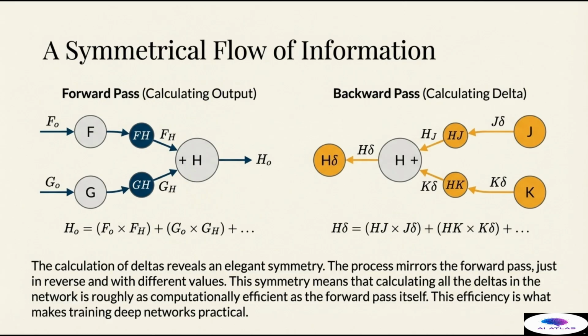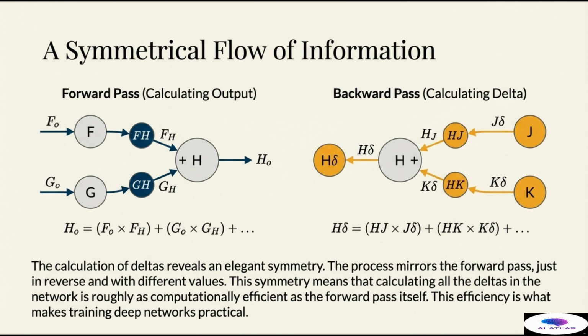In the backward pass, calculating delta, you take the deltas of the next layer, J delta, K delta, multiply them by the exact same connecting weights, HJ, HK, and sum them to get the current neuron's delta, H delta. The formula is H delta equals HJ multiplied by J delta plus HK multiplied by K delta, and so on.